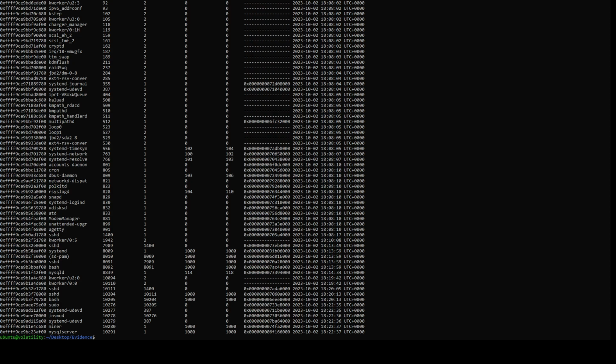Actually, before I continue, let me see if there was a parent ID for this one too. Miner, where is miner? There is miner. Is that a 1 or a 1000? Miner, 10,280, 1, 1. Okay, 1,000, 1,000, 0x00. So either there is no parent process or 1 is significant somehow. Let's see what it says.